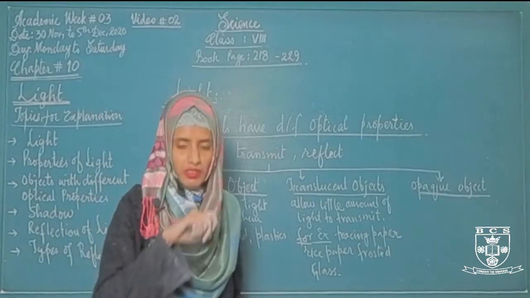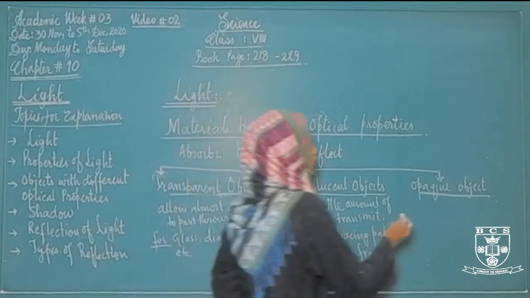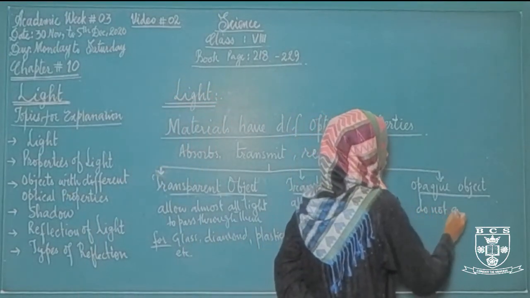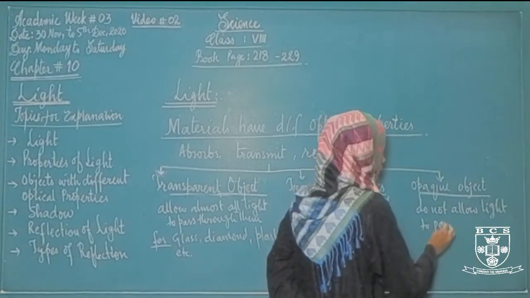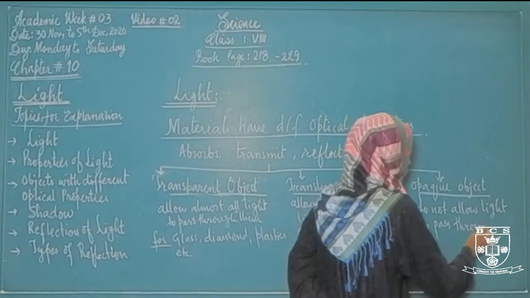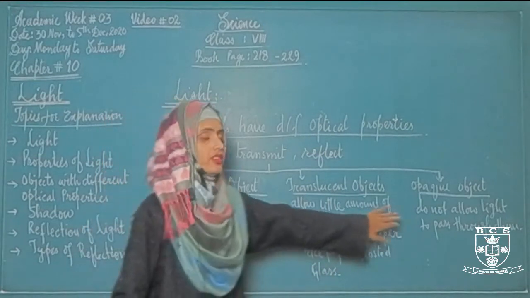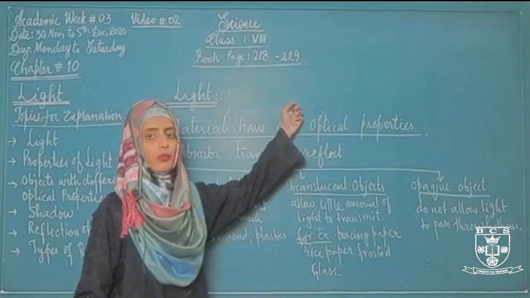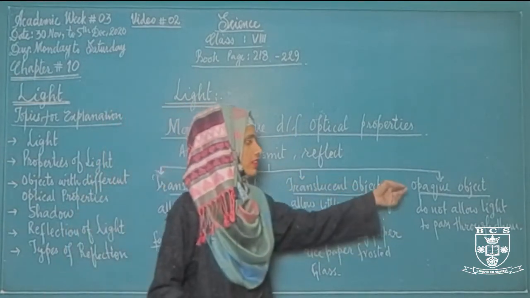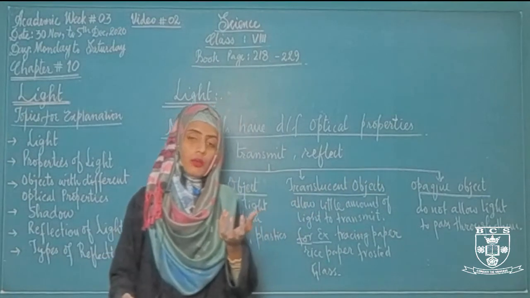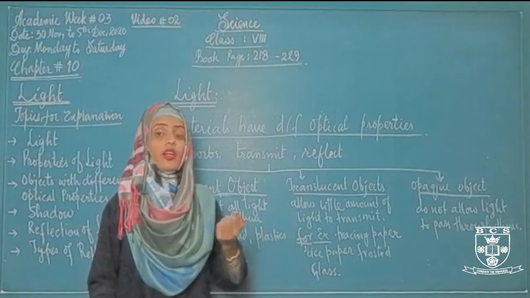Opaque objects are basically those objects which do not allow any sort of light to pass through them. They just absorb the light, like this green board. You cannot see the wall that is present behind this board because this is an opaque object which absorbs almost all the light that is striking on this object or reflects that light.